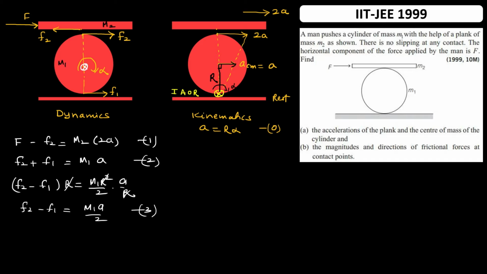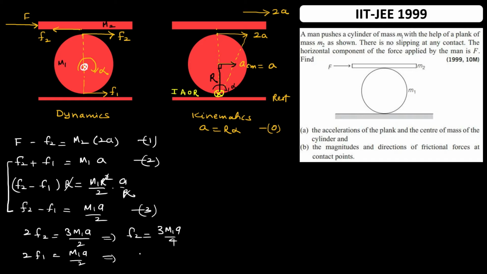We want to solve for F1 and F2 from equations 2 and 3. So let me add equations 2 and 3. I will get 2F2 is equal to m1a plus m1a by 2, that is 3m1a by 2. So F2 would be 3m1a by 4. If I subtract equation 3 from 2, I will get 2F1 is equal to m1a minus m1a by 2, that would be m1a by 2. So F1 will be m1a by 4.